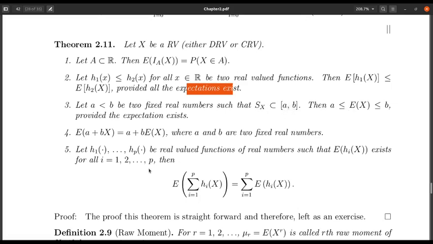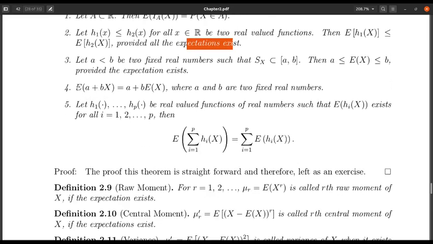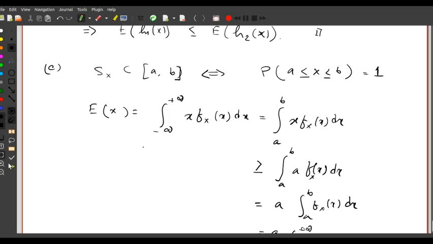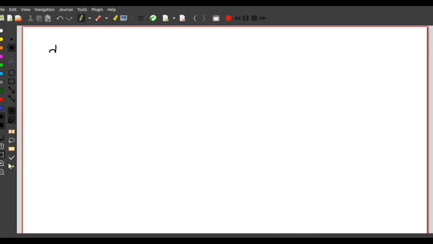Okay, then this says that expectation is a linear thing, that expectation of A plus BX can be written as A plus B times expectation of X. So this is the linearity property of the expectation. The proof is very simple, and we can proceed as follows. I need to talk about expectation of A plus BX. By definition, it is integration minus infinity to plus infinity of A plus Bx,